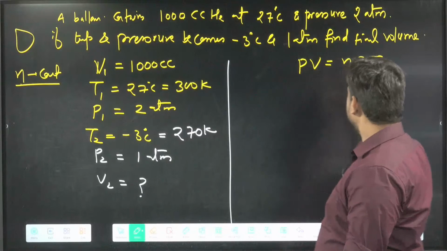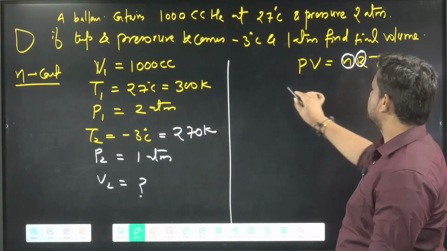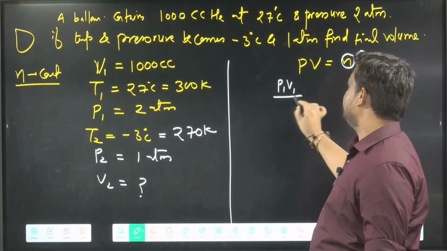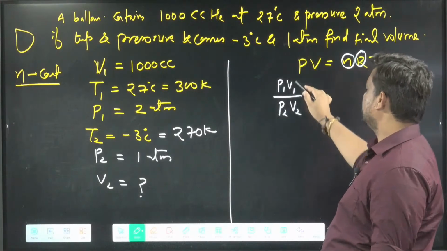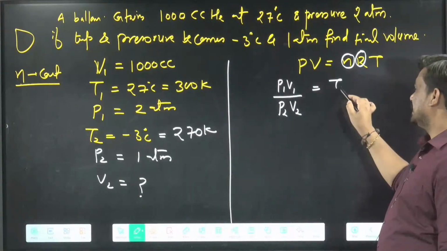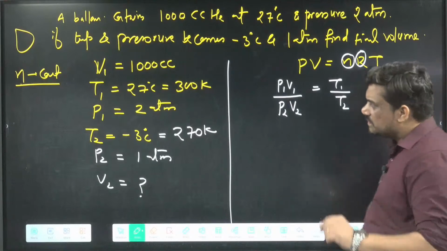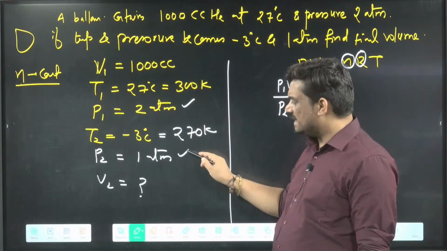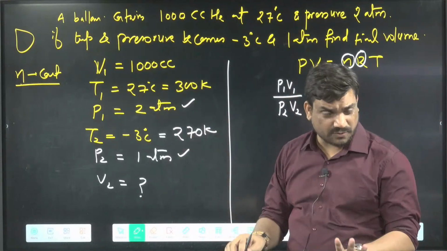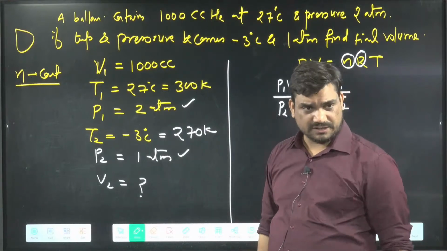Only mole is constant, R is constant. So I will write the relation P1 V1 by P2 V2 equals T1 by T2. This one is in atm, this is also in atm, so they cancel. No conversion is required.